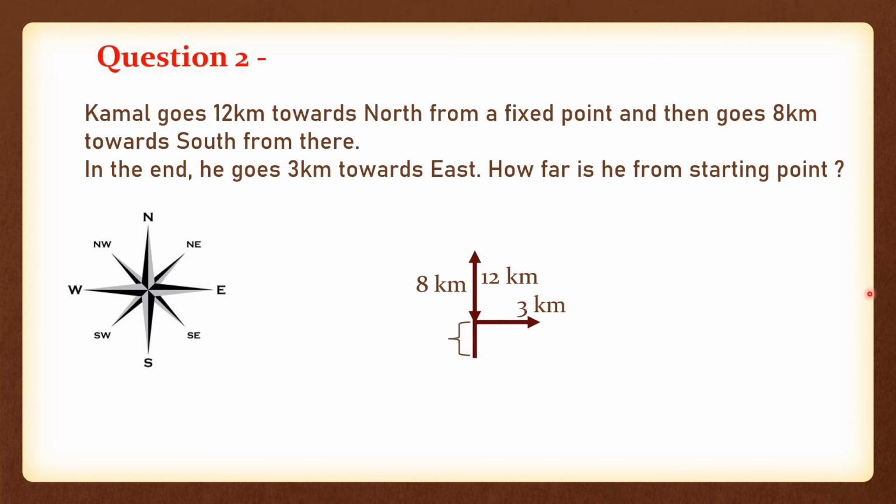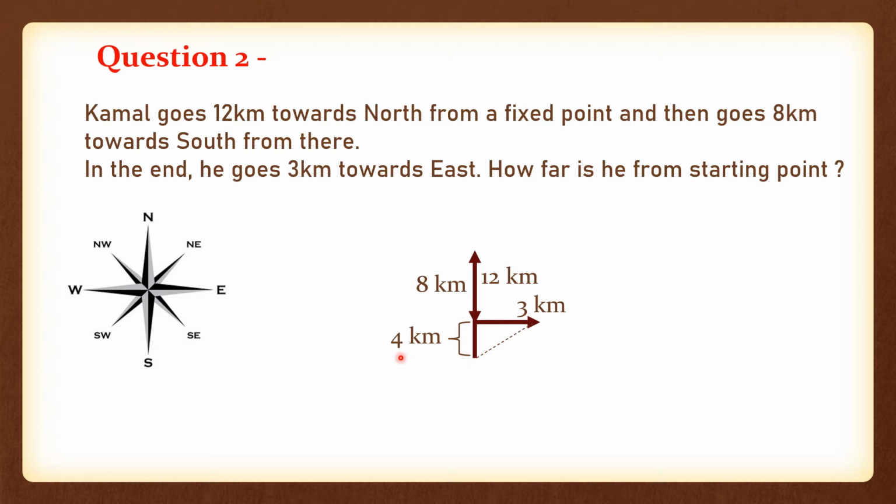So we need to find the distance of this line, right? And for finding this line we need this, because we already know the distance of our perpendicular. Basically this is the perpendicular for now and this is the base. So 3 kilometers is our perpendicular here. And what will be this line? If the complete line is 12 and this line is 8, then 12 minus 8 will give you the length of this base.